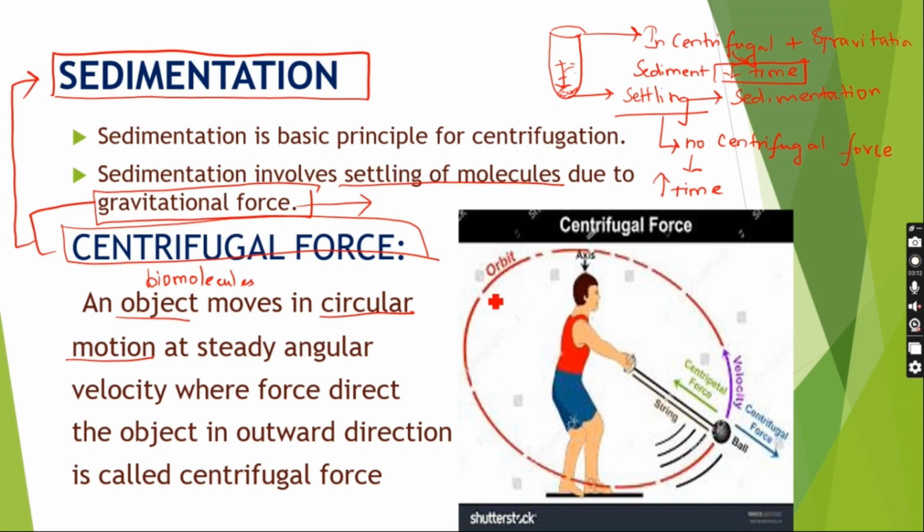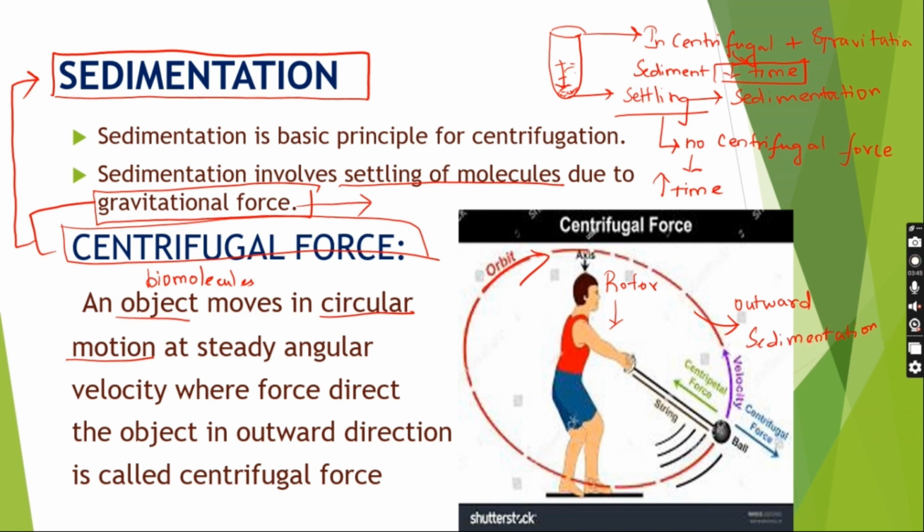The object is in circular motion around an axis. This axis is found to be a rotor. Due to this axis, there is a rotation of biomolecules, which causes the biomolecules to move off in the outward direction. This outward movement of biomolecules causes the sedimentation of biomolecules.